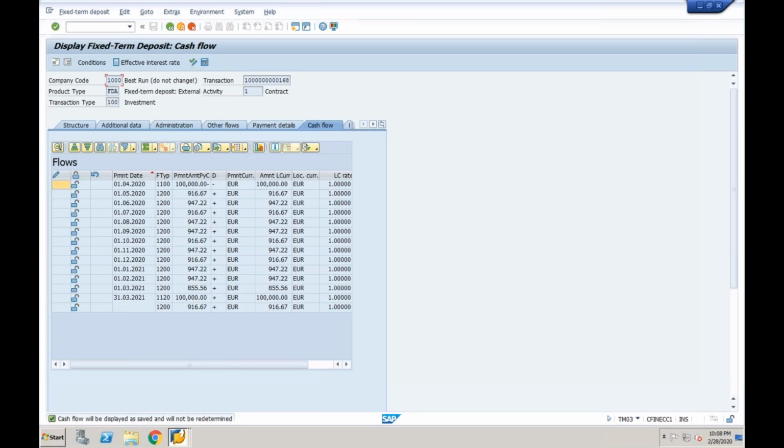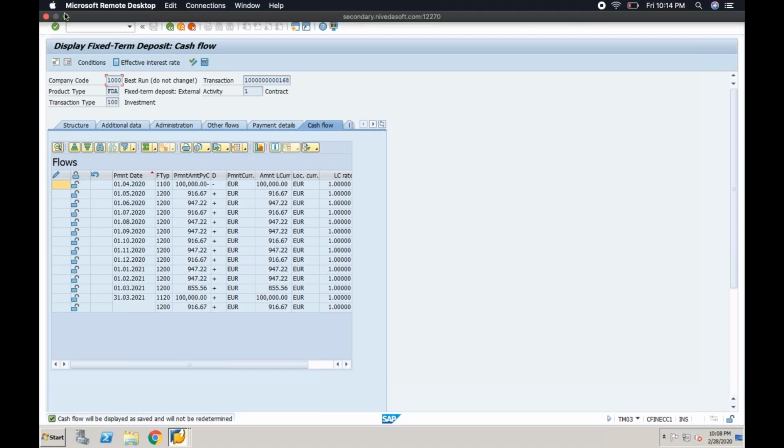How to design a product type: first of all, we need to understand the requirement, study the requirement as a treasury consultant. Based on the requirement, you need to structure the product. Based on the product, you need to update the system configuration. Once you update the system configuration, enter into the system, do the configuration and post the transaction. You will get the answer.